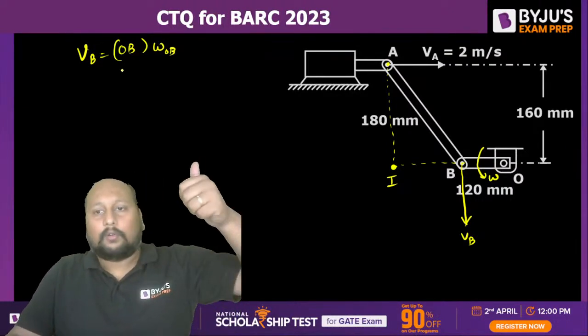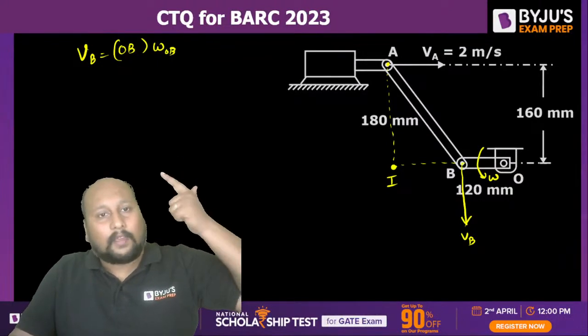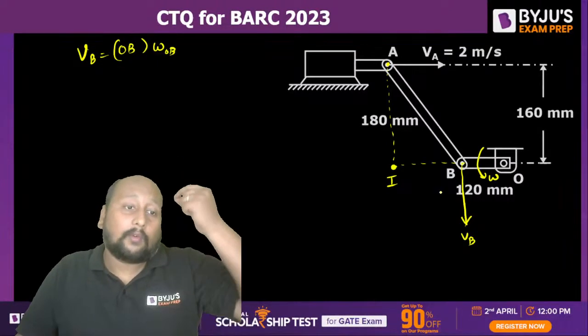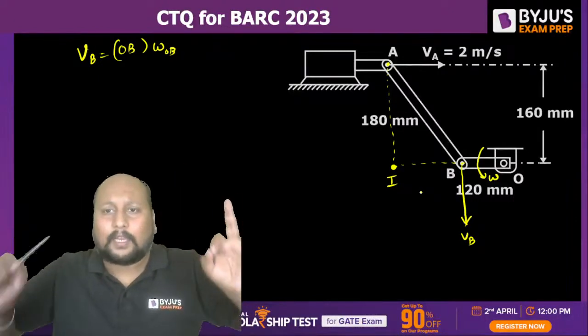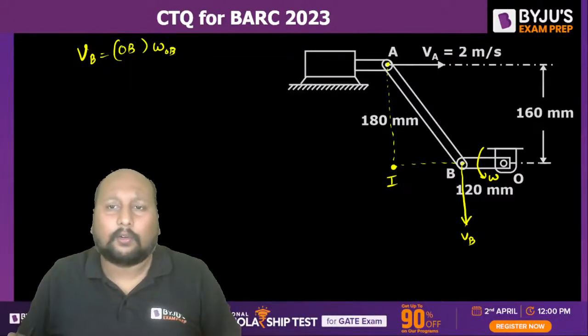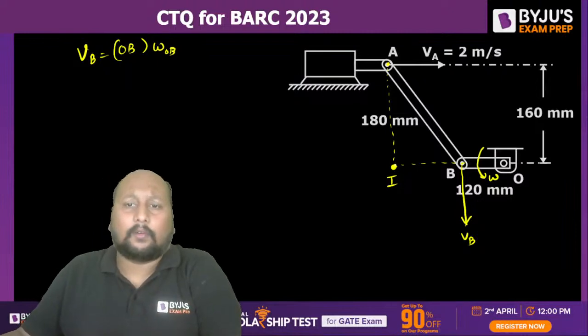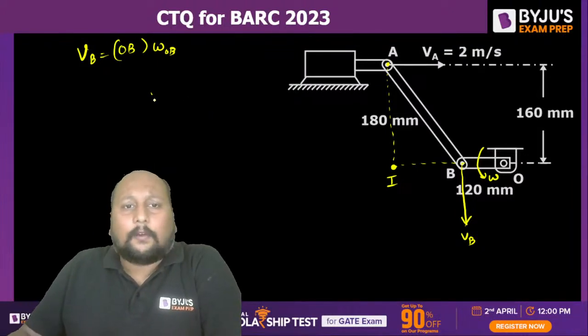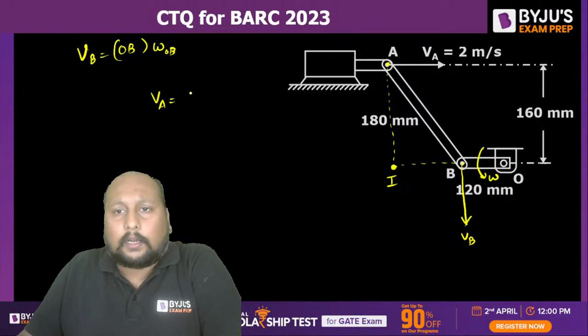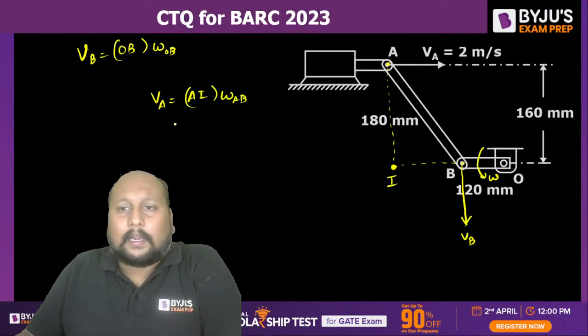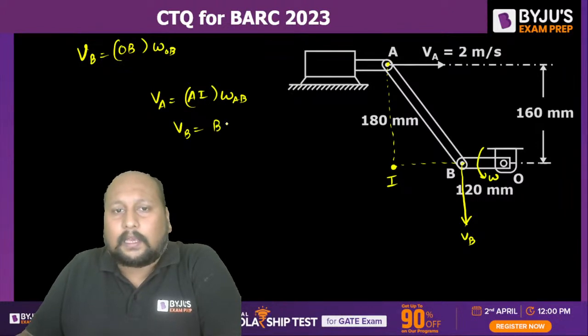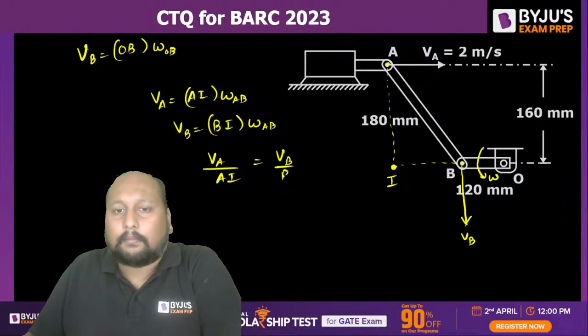OB value we know, right? Omega OB, we have to calculate. VB we need to calculate. And how can we calculate the value of VB? By simply doing the analysis of velocity. Instantaneous center we know. So we can say VA is equal to AI into omega AB, and VB is equal to BI into omega AB, right? Or I can say VA by AI is equal to VB by BI.